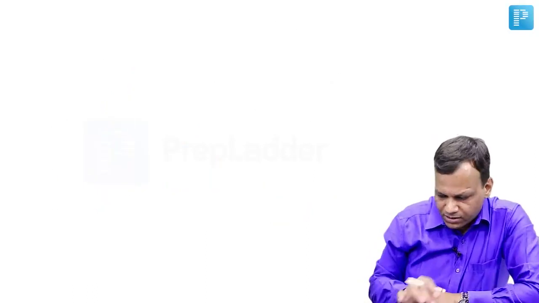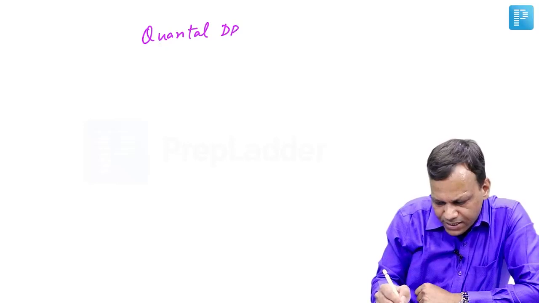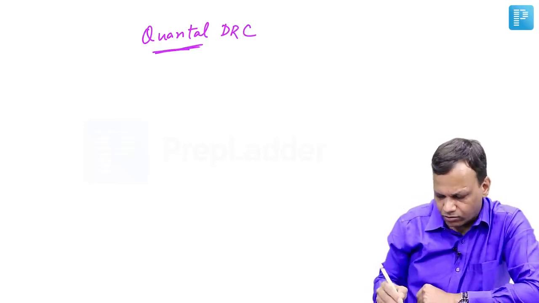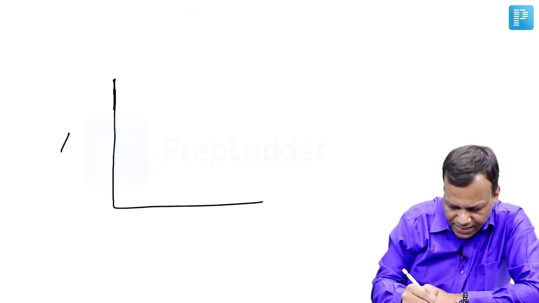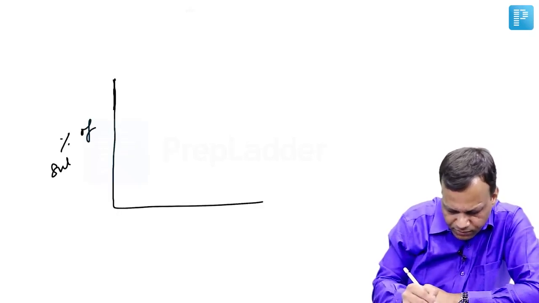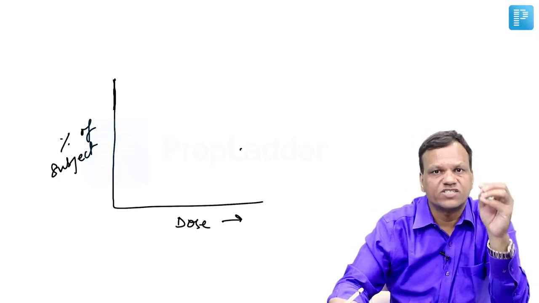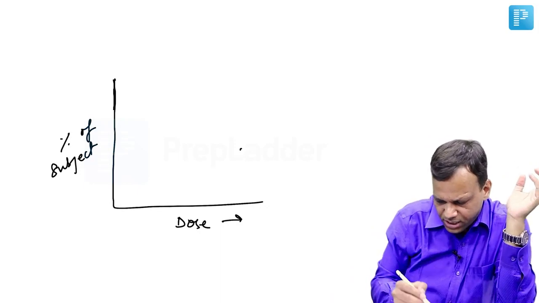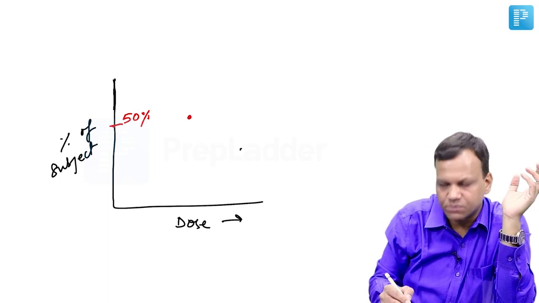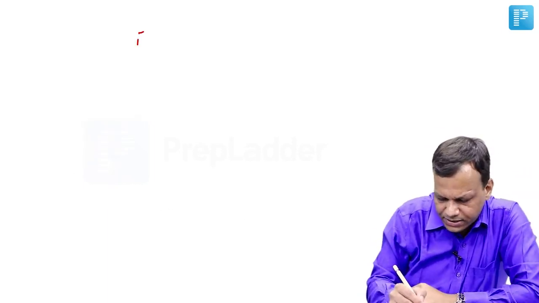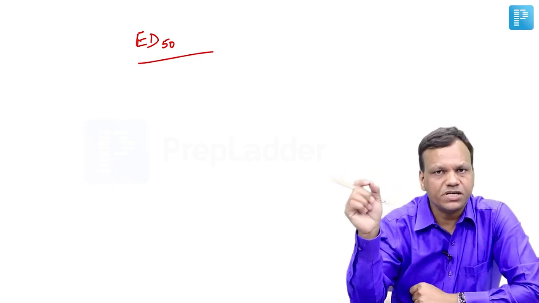Okay. Then second are the quantal DRC. In quantal DRC, on the x-axis there is dose and on the y-axis there is percentage of subjects responding. If you see the 50%, that means the dose at which 50% of the subjects respond is known as ED50. ED50 means effective dose in 50% of the patients.